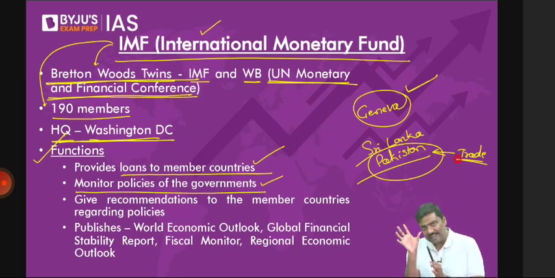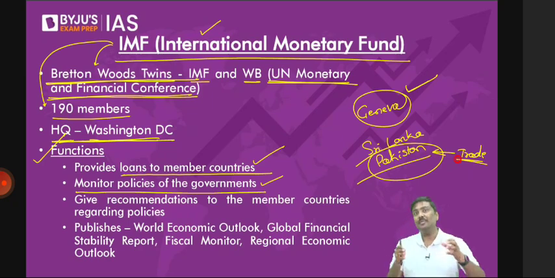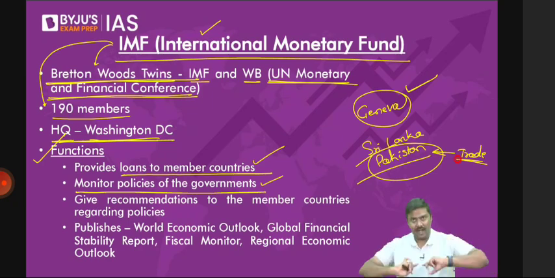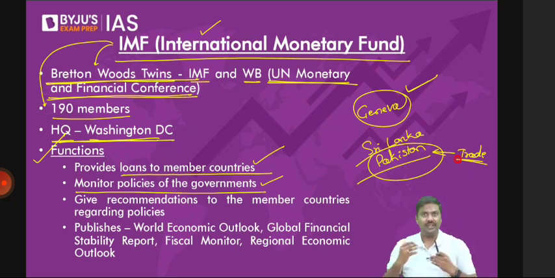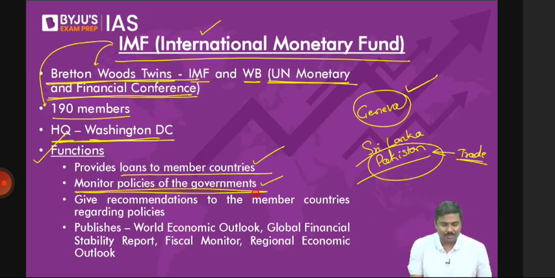So the argument is simple. It's not a collapse of one country, because we live in a globalized market now. Because we live in a globalized market, automatically there is going to be a lot of impact felt because of the spillover effect. That's the reason it will also monitor the policies of various governments. Third one, it will give recommendations to member countries regarding the policies. Of course, yes, they will have to give the recommendation.